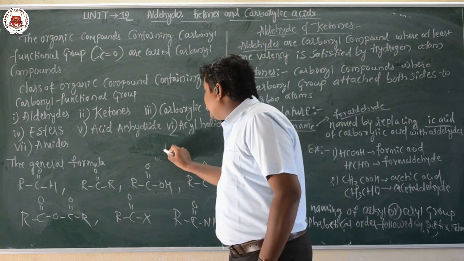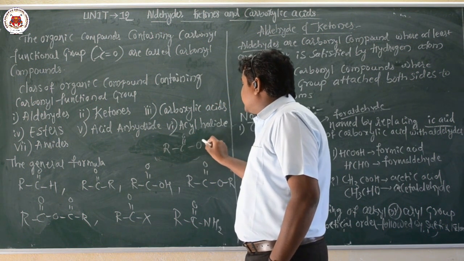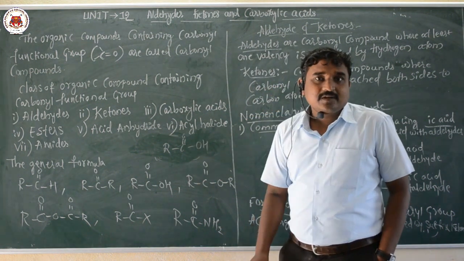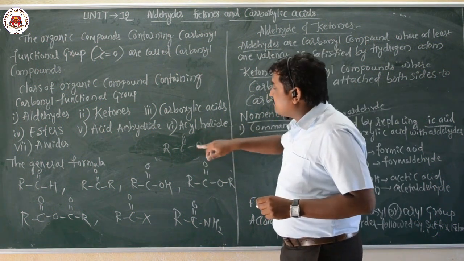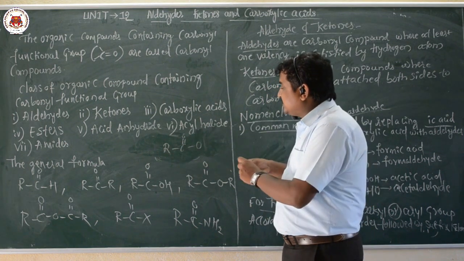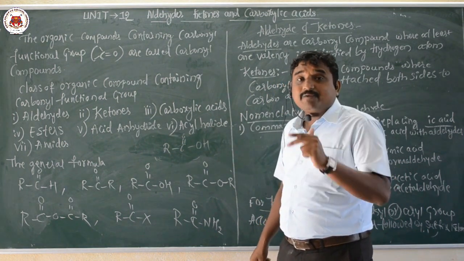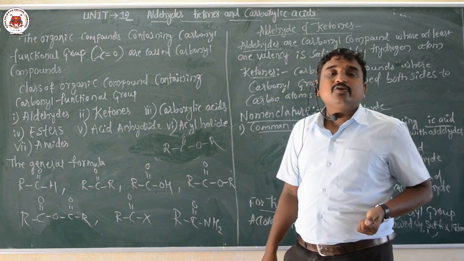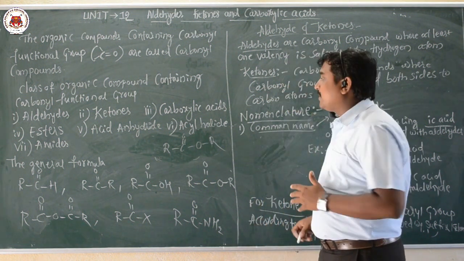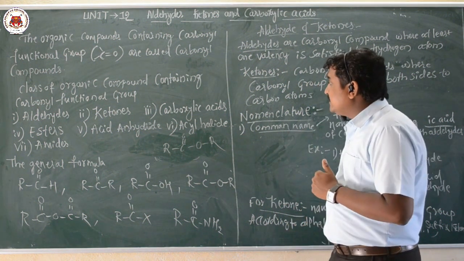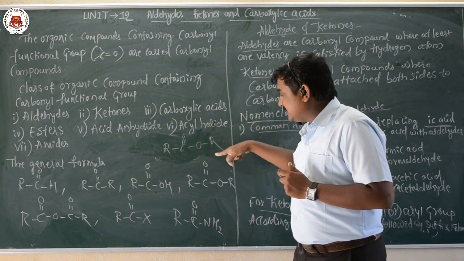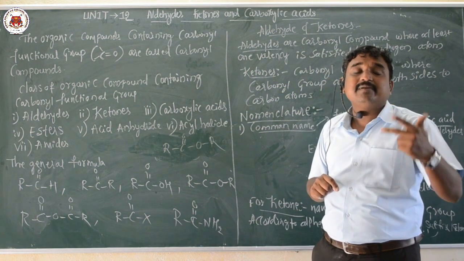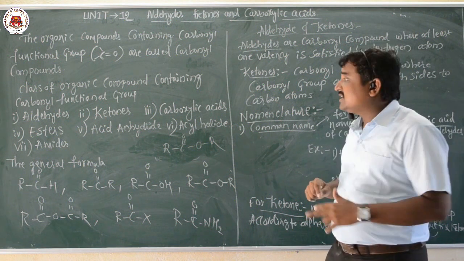Here the hydrogen atom of the carboxylic acid is replaced by an alkyl or aryl group. We already know the general formula for carboxylic acid, RCOOH, consists of two functional groups, carbonyl and hydroxyl. Here the hydrogen atom of the acid group is replaced by the R group, which may be an alkyl group or an aryl group. Such a class of organic compounds is called esters.